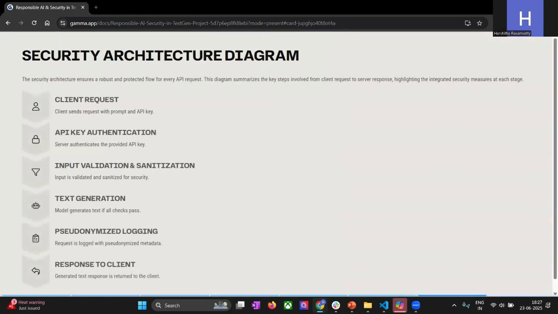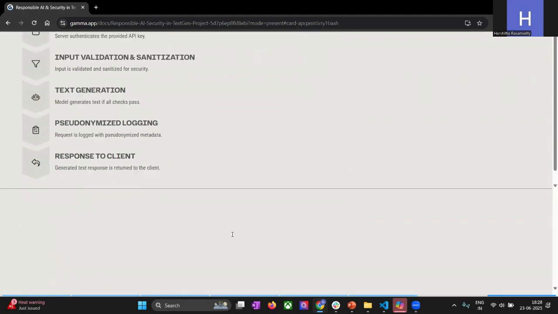The security architecture. The client sends a request with a prompt and an API key. The server authenticates the API key. Input is validated and sanitized. The model generates text if all checks pass. The request is logged with pseudo-anonymized metadata. The response is returned to the client.